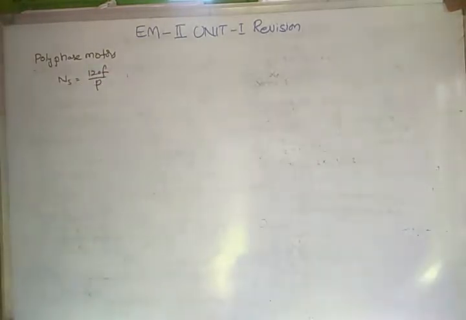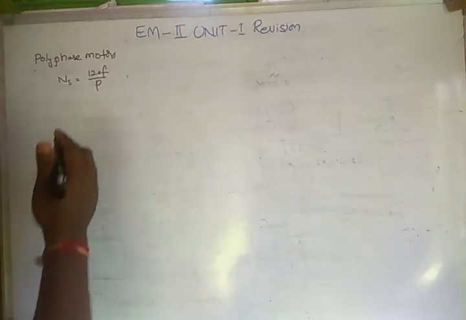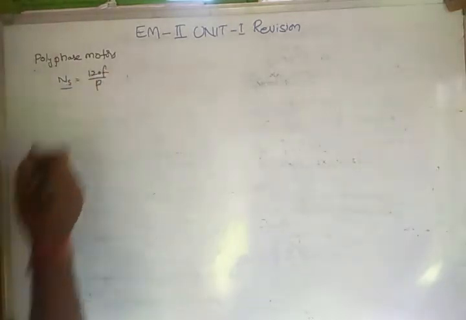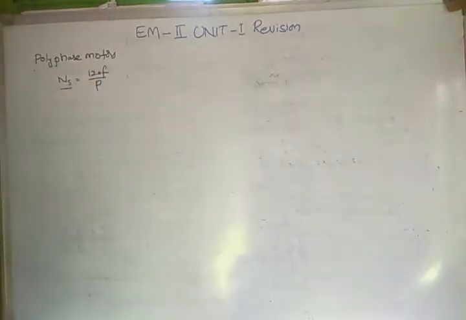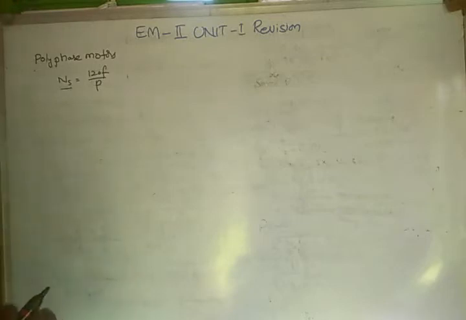The synchronous speed is given by the expression 120 f by P, where f is the frequency and P is the number of poles. That is why they are called synchronous machines. Synchronous machines run at the synchronous speed, and asynchronous machines run below the synchronous speed. The induction motors are asynchronous machines.